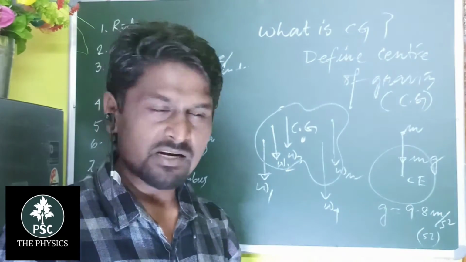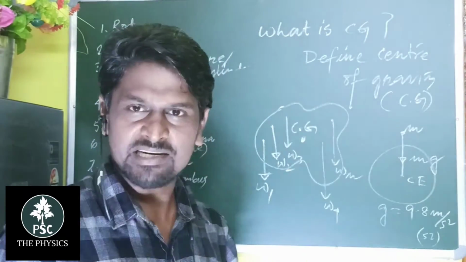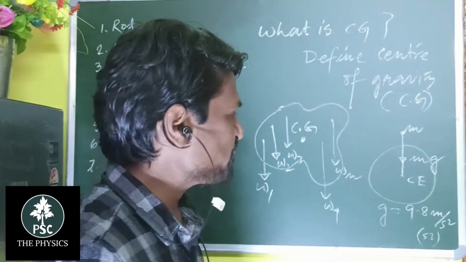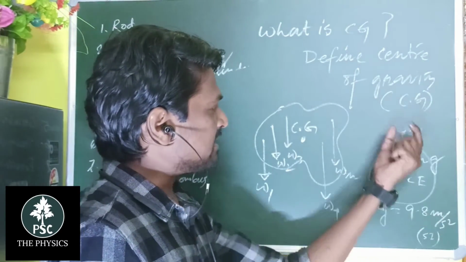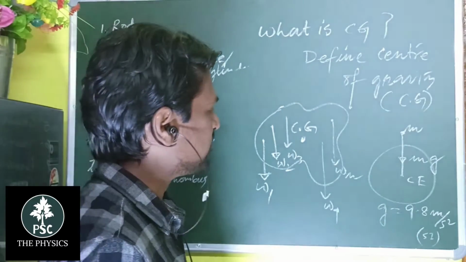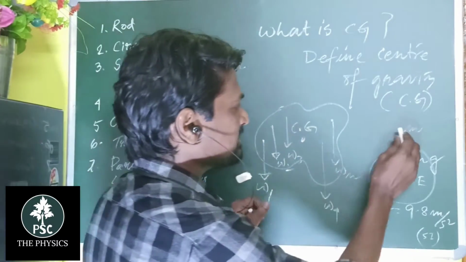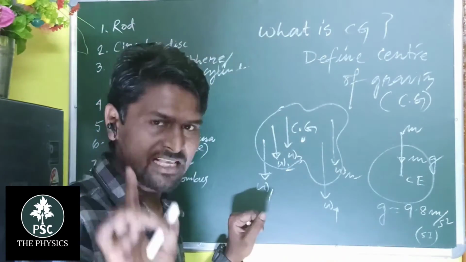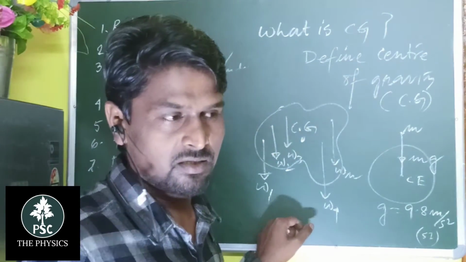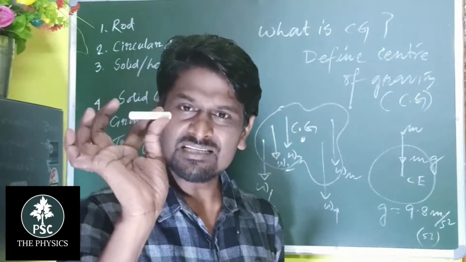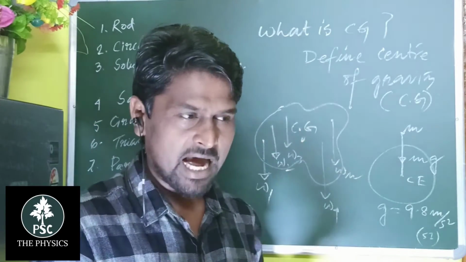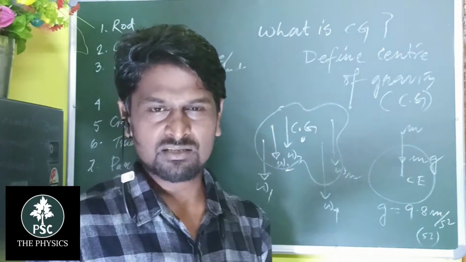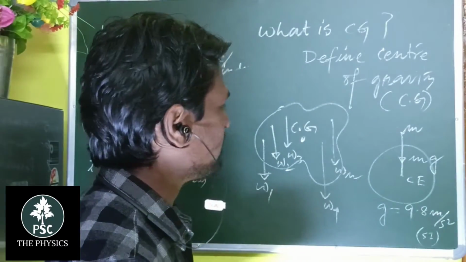Weight is a vector quantity, so it has a specific direction and always acts along the center of the Earth. So mg is the weight, and it acts along the center of the Earth. This is the point object, and Earth considers this object as a point object. But is this a point object? If I am the point object, if this mobile, if this board is the point object, then the answer is no. This is not a point object.